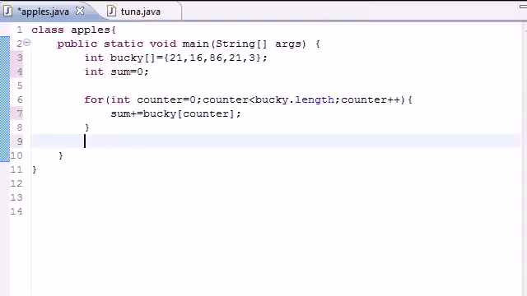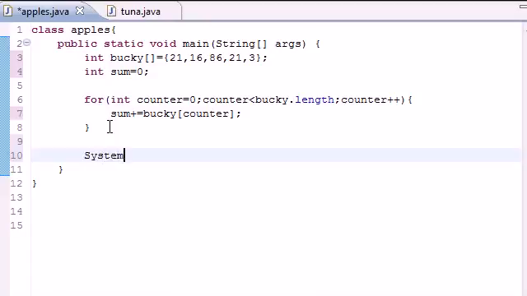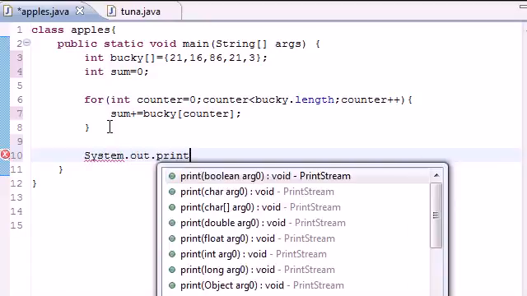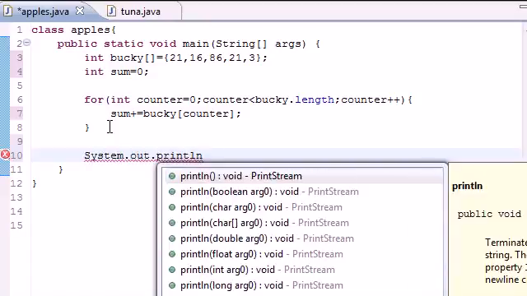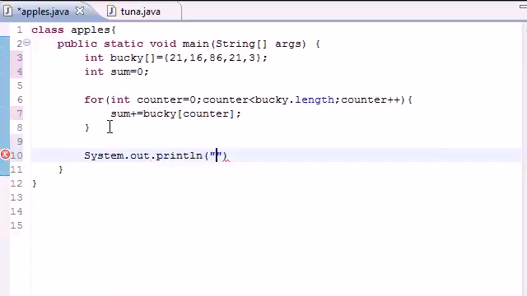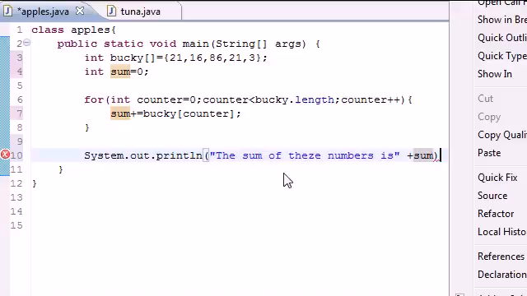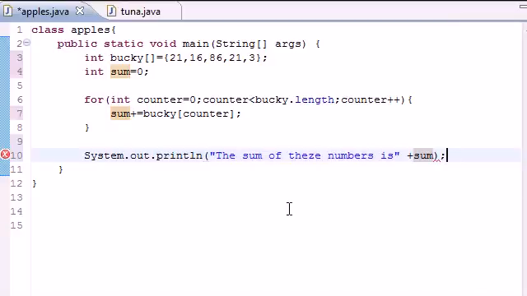So then, once we have all that, all we have to do is output it on the screen. So let's go ahead and put System.out.println, or whatever print you feel like using. And then let's go ahead and write "the sum of these numbers is", and then let's go ahead and write our sum variable, and this should be it. Hopefully it works. There we go. And let's go ahead and run this.